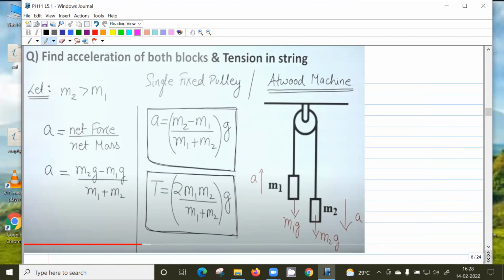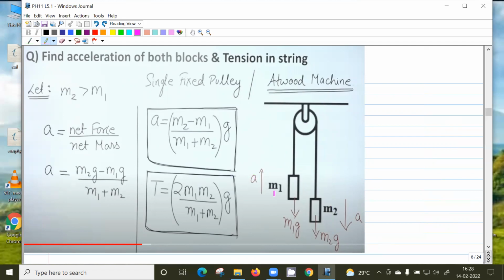Will it move? It does not move because both are equal, so 2 kg, 2 kg. If you say it will move this way, I can also say it will move the other way because both are equal, no? By symmetry, it will not move. But if it has some initial velocity, it will keep moving like that, but the acceleration will be 0, because it's equally pulling on both sides. Both sides are 5 kg, 5 kg. So why will it move in one direction, unless there is some initial velocity? Assume initial velocity is 0.